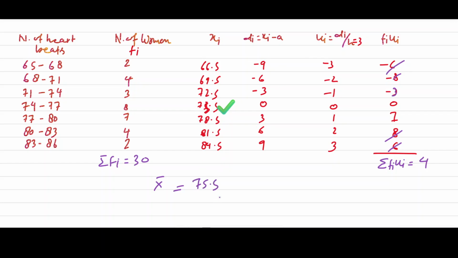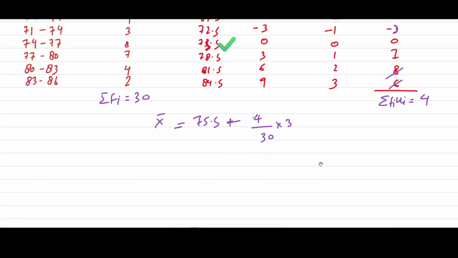I assumed this, so here we subtracted, so we will add it. Now 4 upon 30, and h is given, because we are using the step deviation method. Here we divided, so we will multiply; here we subtracted, so we will add. Now solve this problem.